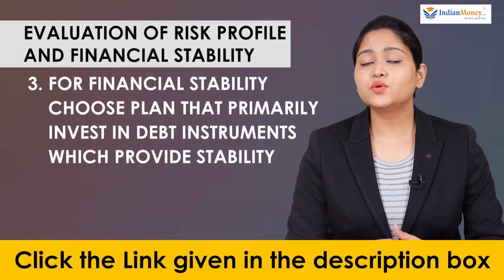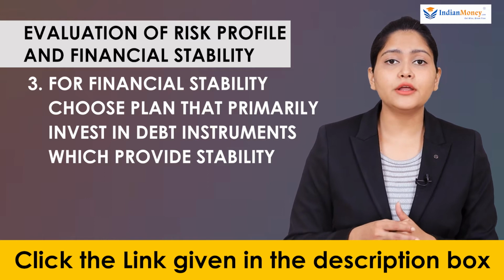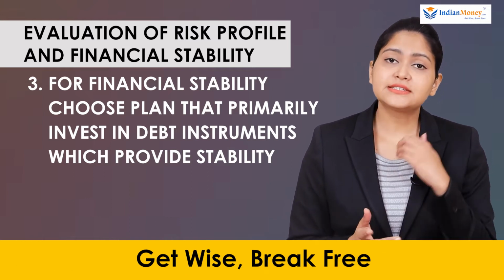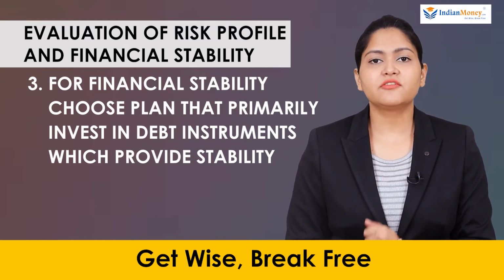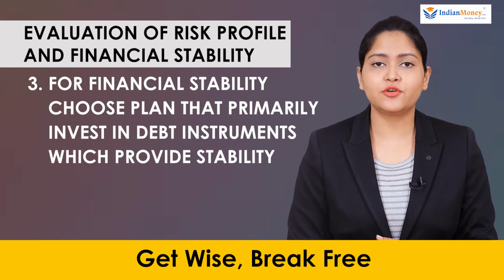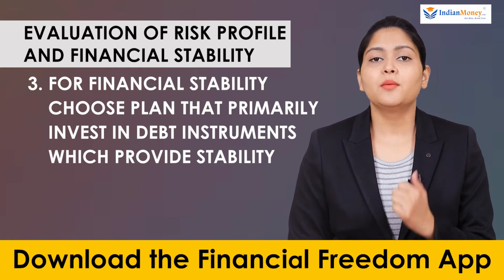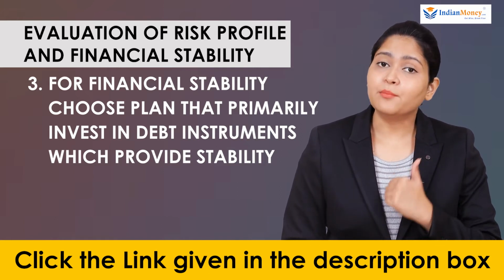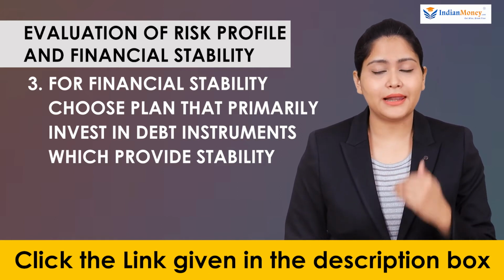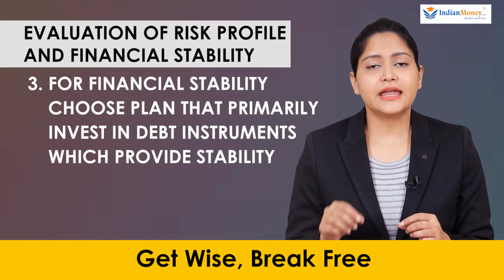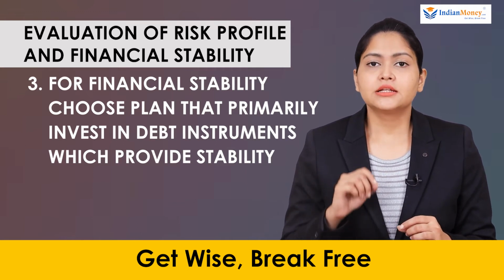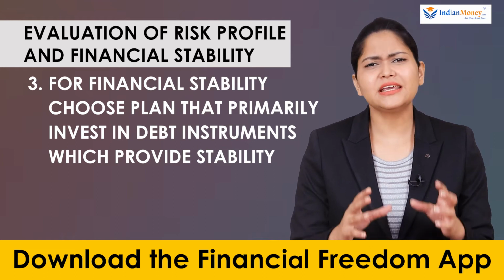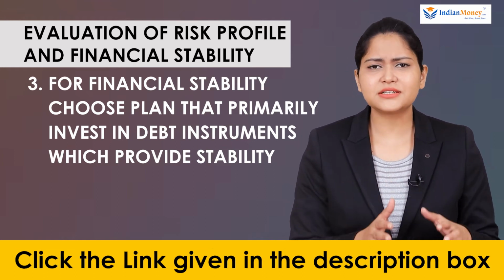In that case, you can go for plans that are more equity focused. Say you are someone who wants financial stability. If you are not interested in higher risk, but you just are interested in financial stability, it is important that you choose a plan that primarily invests in debt instruments. This will give you stability even though it will give you a limited return.